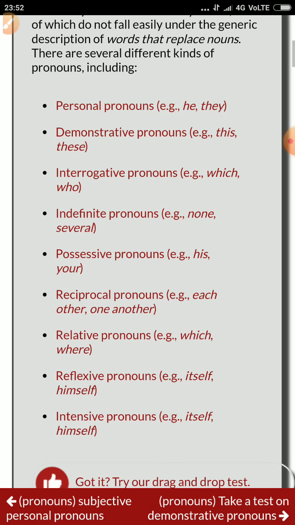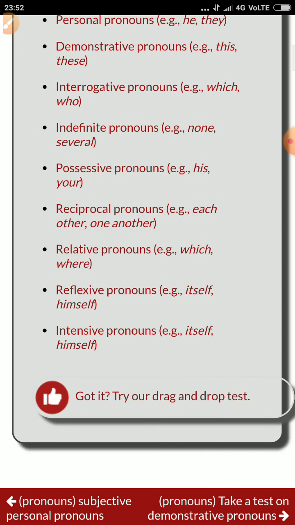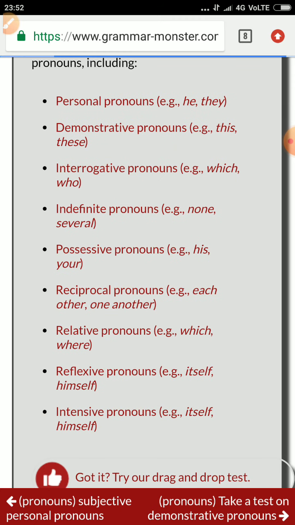As you see here, there are 9 kinds of pronoun. Personal pronoun, for example: I, he, they. Demonstrative pronoun, for example: this, these. Interrogative pronoun, for example: which, who. Indefinite pronoun, for example: none, several. Possessive pronoun, for example: his, yours. Reciprocal pronoun, for example: each other, one another. Relative pronoun, for example: which or where. Reflexive pronoun, for example: itself and myself. Intensive pronoun, for example: itself and himself. These are the examples. You understand what a pronoun is and the kinds of pronoun.